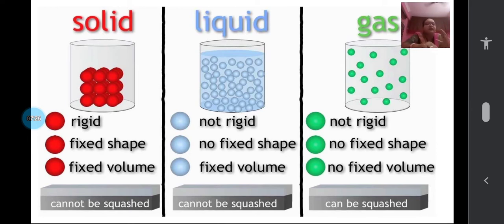So again, how can you differentiate solid, liquid and gas? Solids can be held, that is, they are rigid, they have a fixed shape, fixed volume. Liquids are not rigid, that is, they are not hard. For various reasons you will learn when you go to higher classes, they don't have a fixed shape, but they have a fixed volume. Gases have no fixed shape and also no fixed volume.